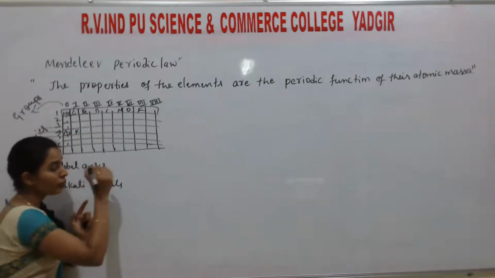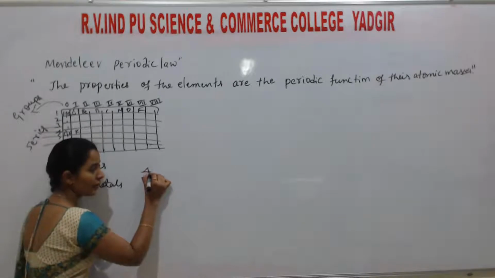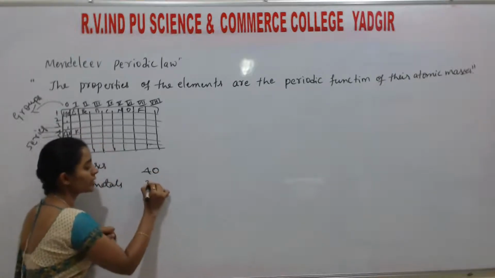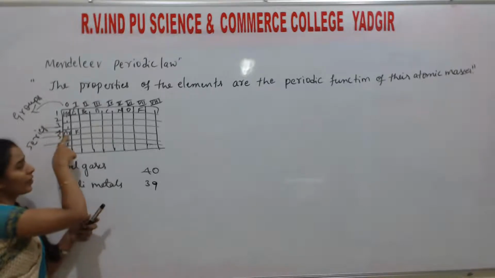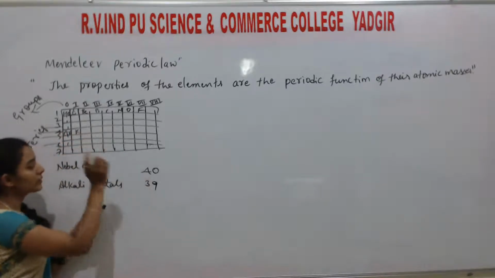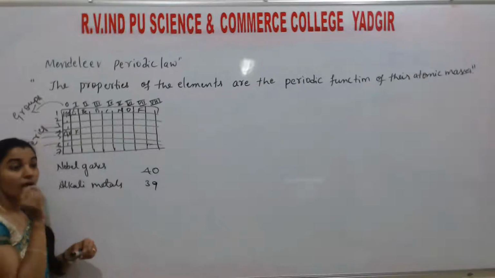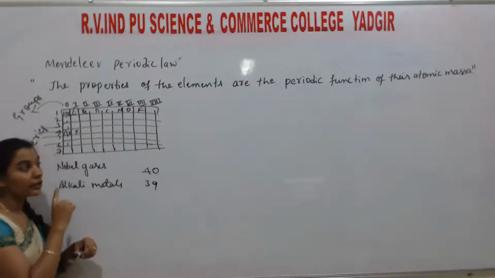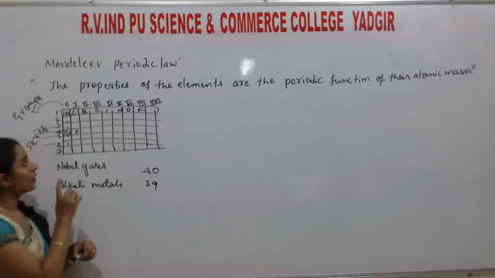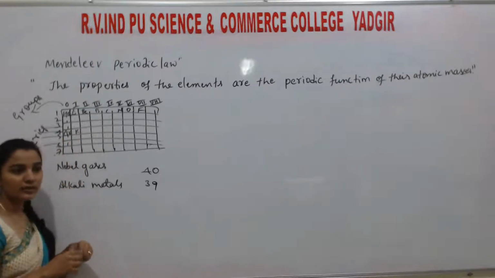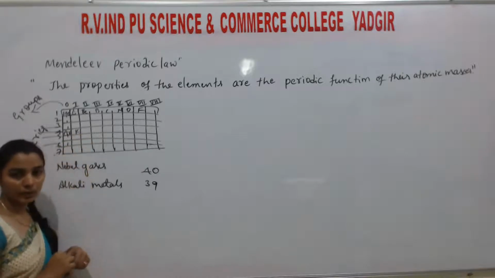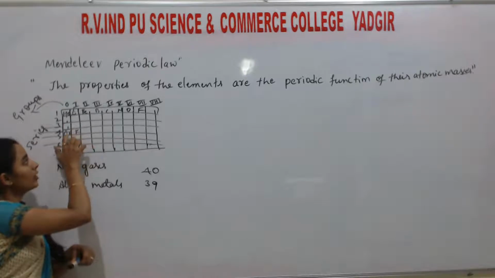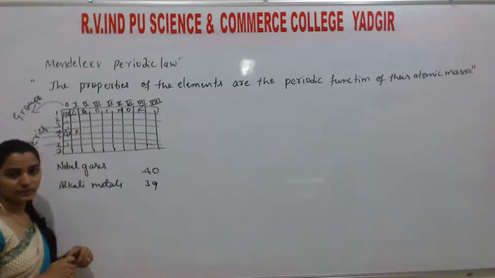The atomic mass of argon is 40, the atomic mass of potassium is 39. So as we arrange the elements in the increasing order of atomic masses, according to that, potassium should come first, followed by argon. But here, argon comes first, followed by potassium. So he fails to explain why argon is not kept after potassium.